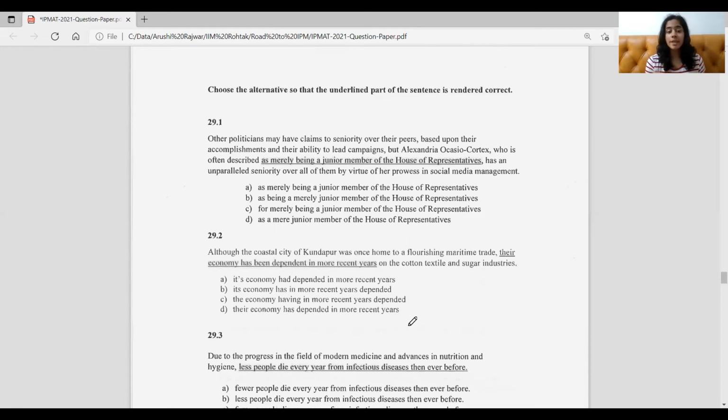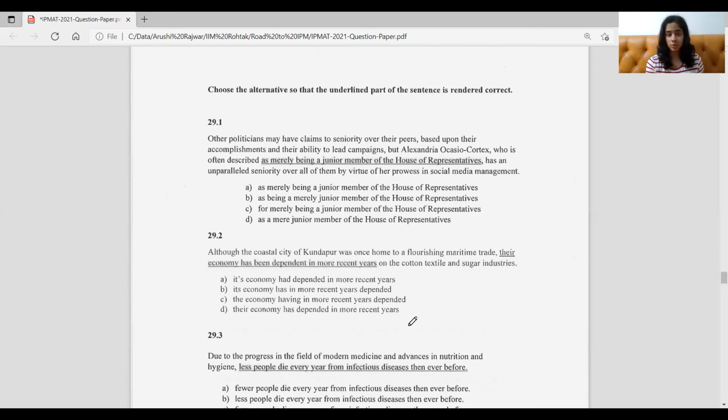Now, as merely being a junior member of the House of Representatives. Just go through the ABCD options once and you'll see that there's no need for using merely, being. It's just making it more elongated, and it's not even required, it's unnecessary. So when we read all the options, we find that D, which is as a mere junior member of the House of Representatives, makes sense, right?